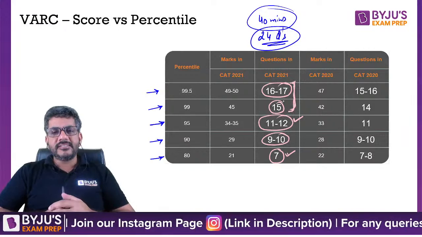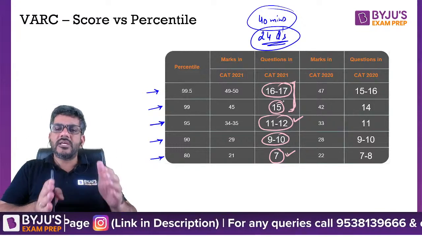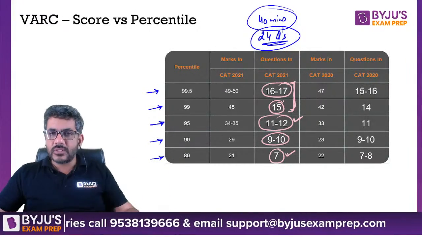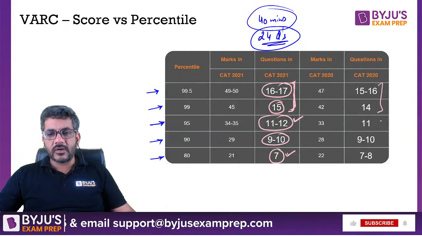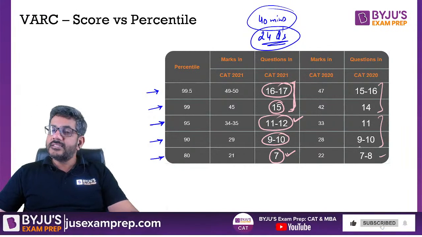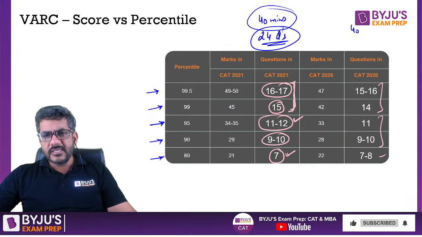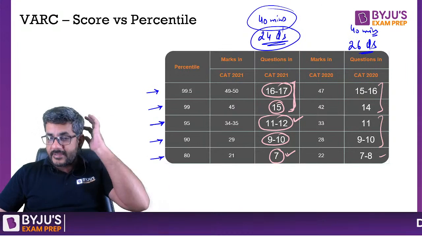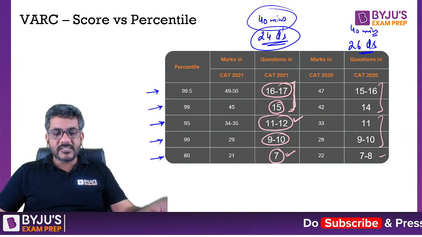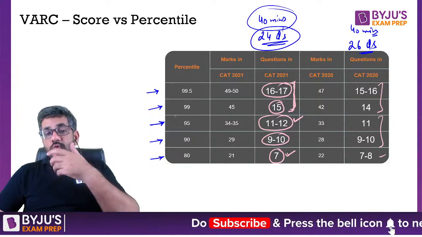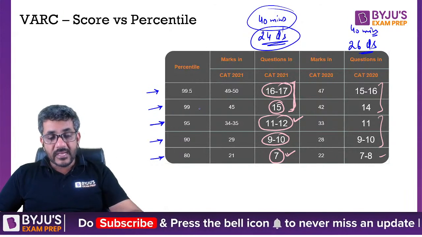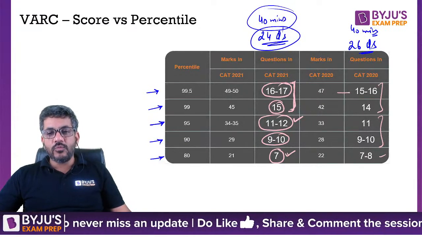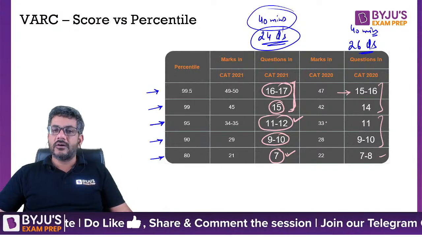Now, these are all the things that I am saying with respect to CAT 2021. But no one knows what is going to be the pattern. It can be of the type CAT 2020 as well. So, of course, the figures for CAT 2020 are these. Now, you will see something peculiar over here. Even that year, the section was of 40 minutes, but you had 26 questions in verbal ability, right? You had 26 questions in verbal ability. Now, more questions were there, but still the 99.5 percentile was at a score lower than that of 2021.